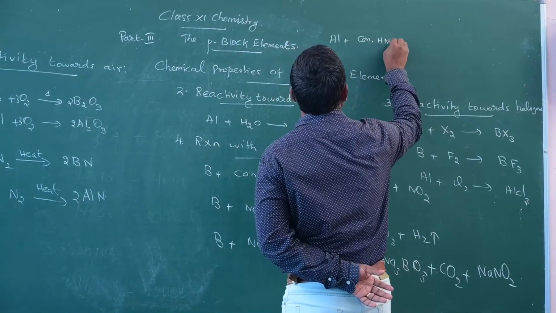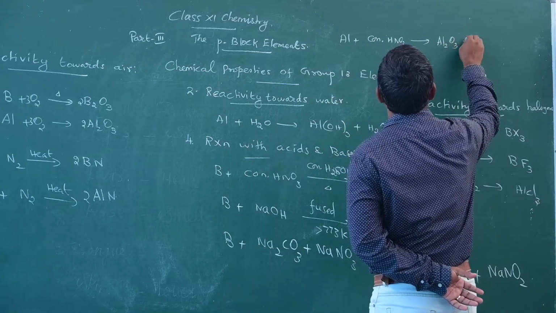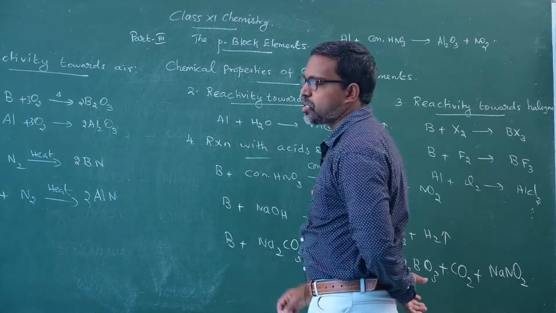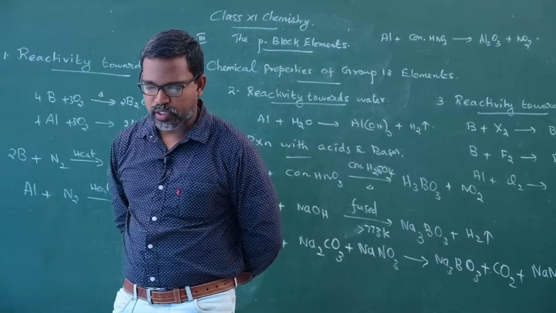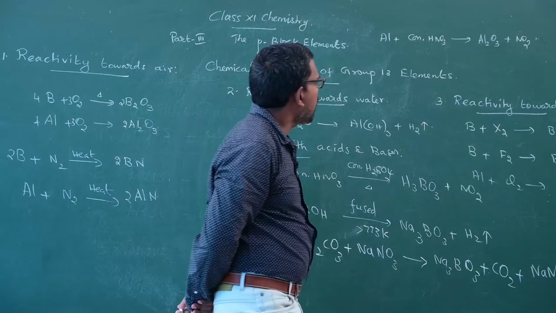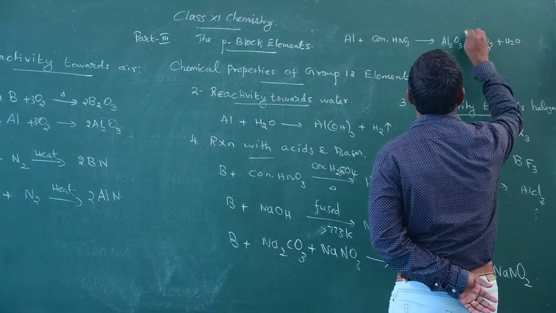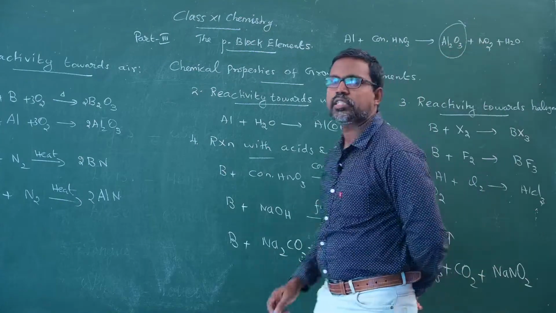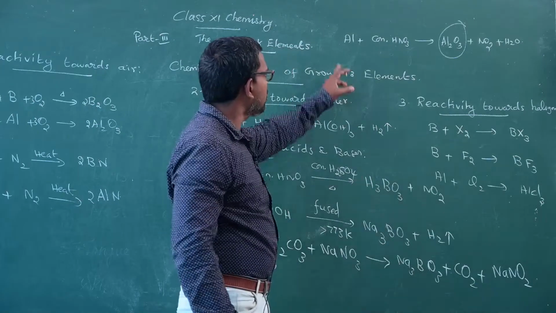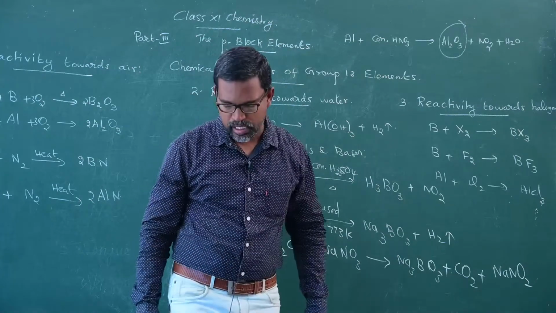Once this aluminum oxide is formed, it covers the surface of aluminum, and further action is prevented.